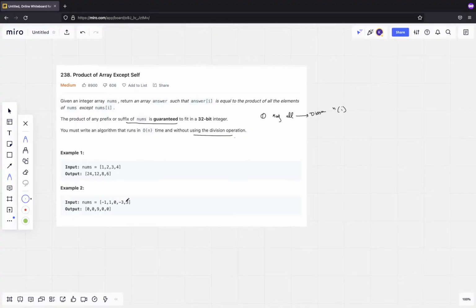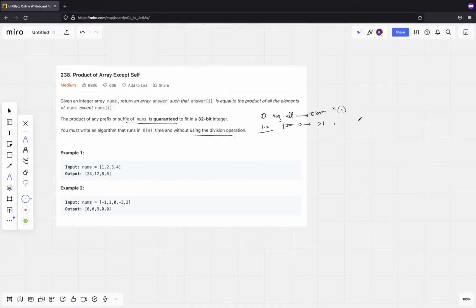Even though we can work it out, rather than writing this brute force, I will write this 1.2 solution, where I count the total number of zeros. If the zeros count is greater than 1, then everything should be 0, because somewhere the prefix or suffix will be 0 for each element, so the overall answer will be 0 for everything.